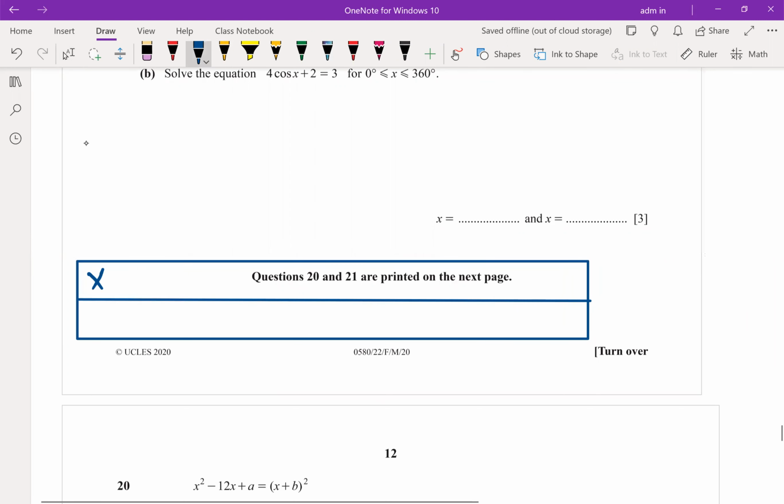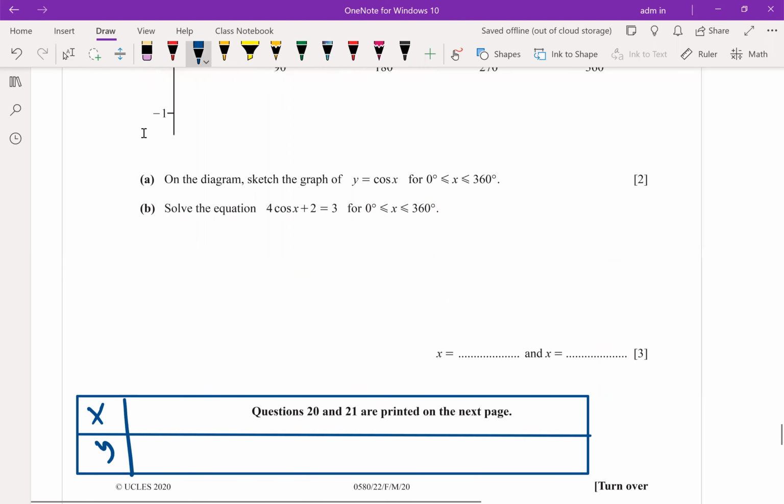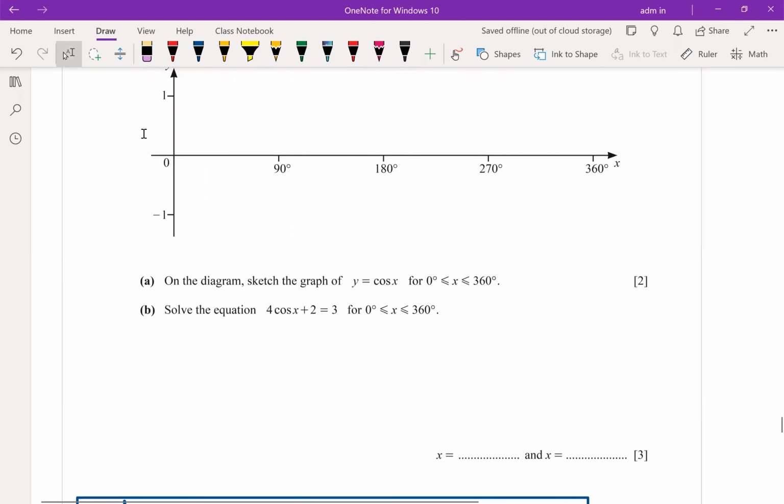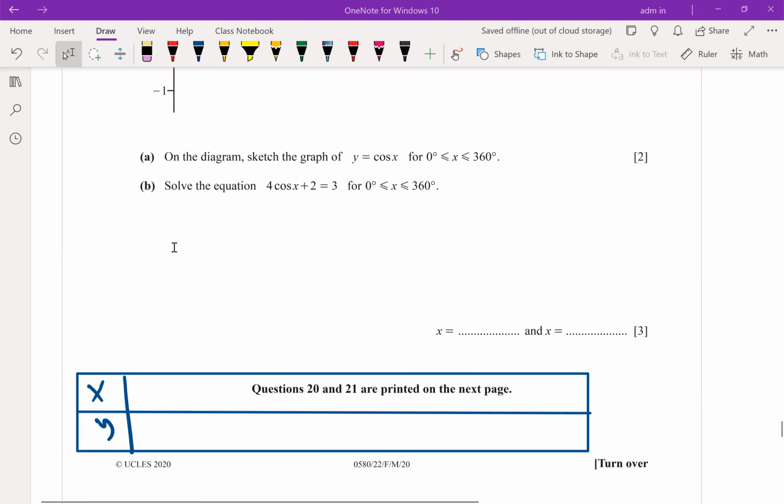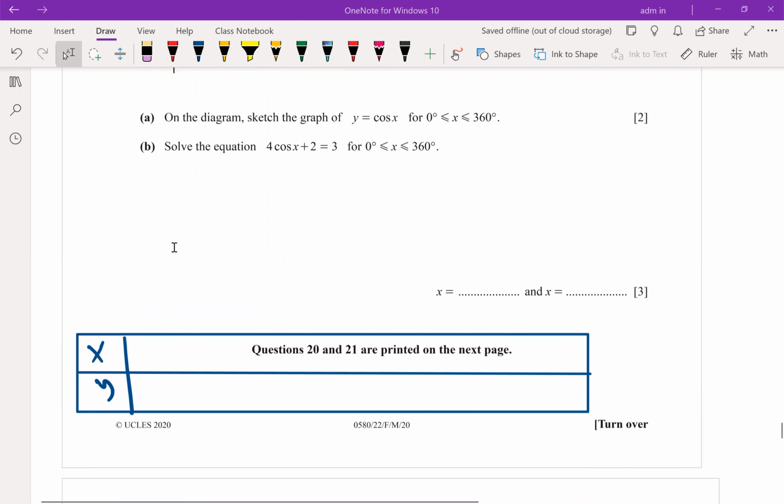How to sketch the graph of sine and the graph of cosine. How to sketch the graph of sine or cosine or tan.